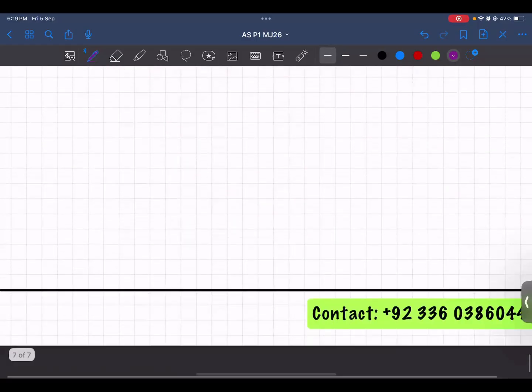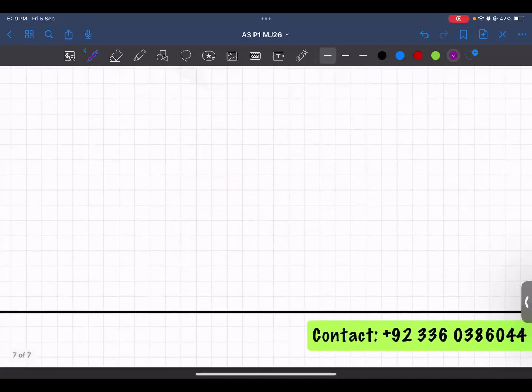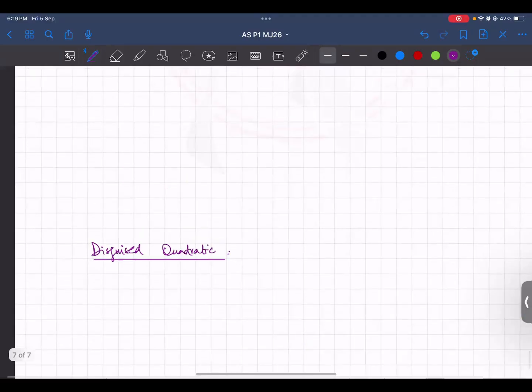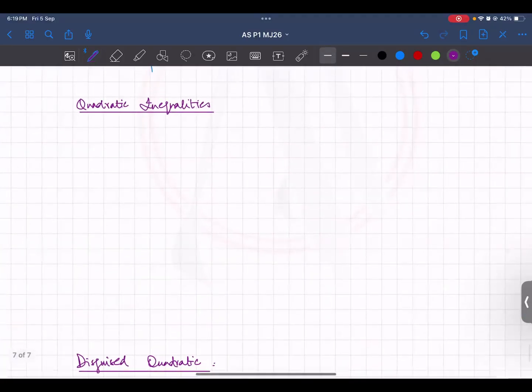There's no need to worry. The last thing is disguised quadratic equations. And then it is discriminant, which is the maximum level. This topic, that is the last thing for this topic.